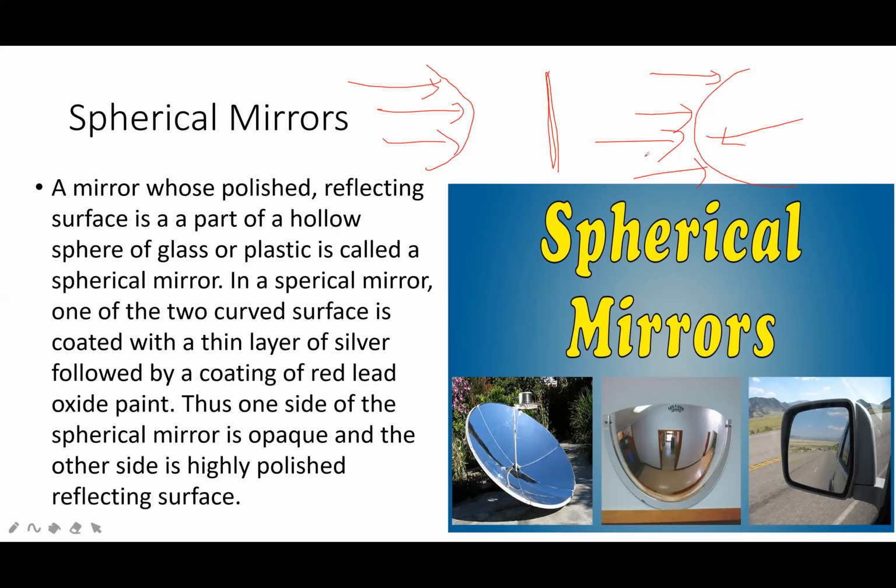For example, if this is a surface and a light ray strikes this point, it is reflected in this way. So this surface is the reflecting one. This surface is not the reflecting one. So any reflecting surface which bulges inward or outward is called a spherical mirror.